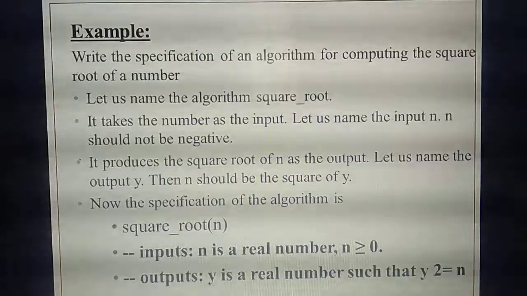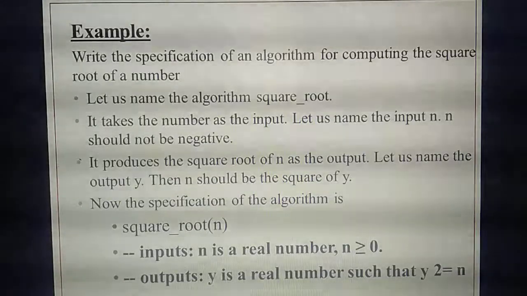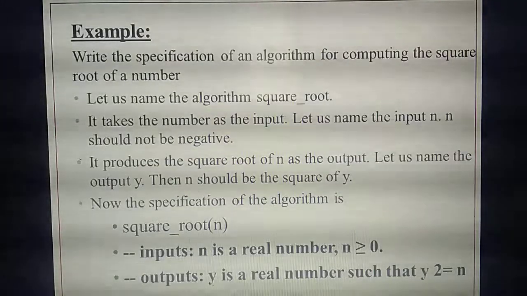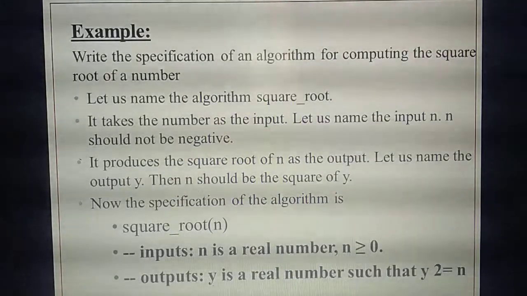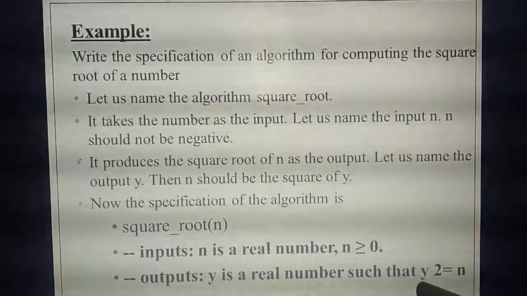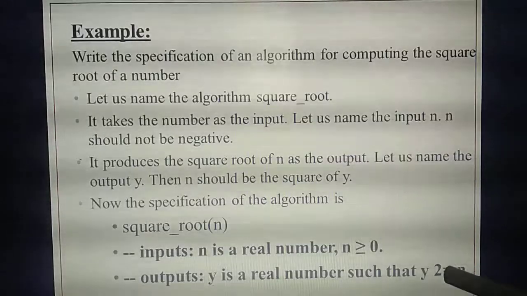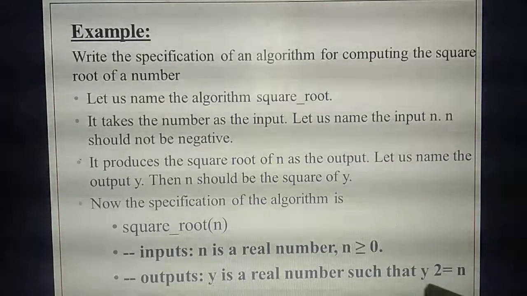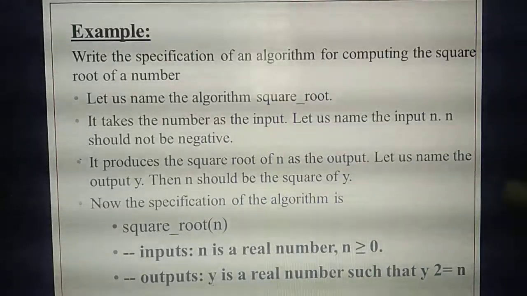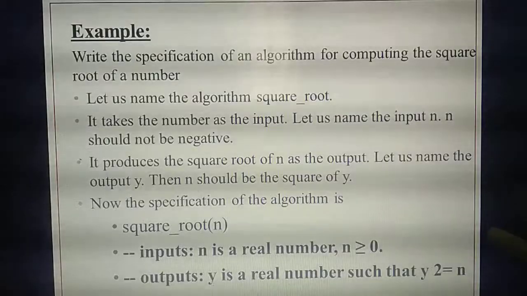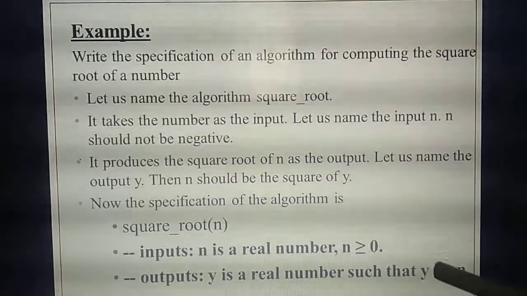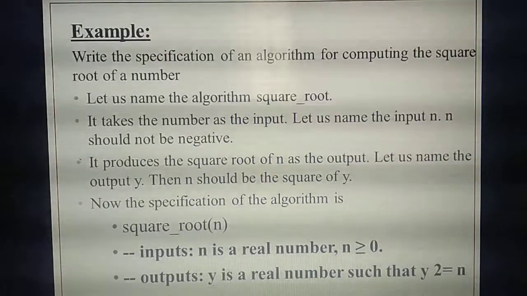For example, you are giving 2 square. So what answer will you get? 4. So 2 is also a real number. 4 is also a real number. Understand? So the output you will get, y, is also a real number. So that's the property of the output. What they are telling means y square equal to n. What's the meaning of y square equal to n? You are giving the input variable n equal to 2. So you are squaring. Your question is square root of a number. So 2 square. So you need to square the output variable, y square equal to n.